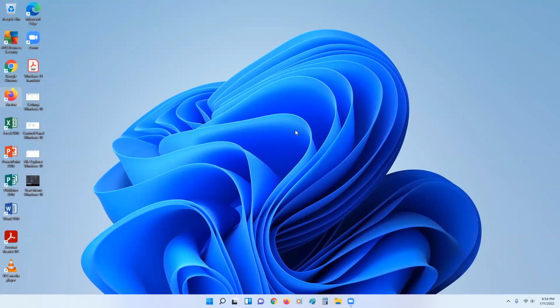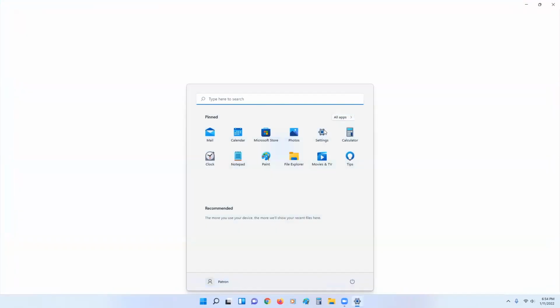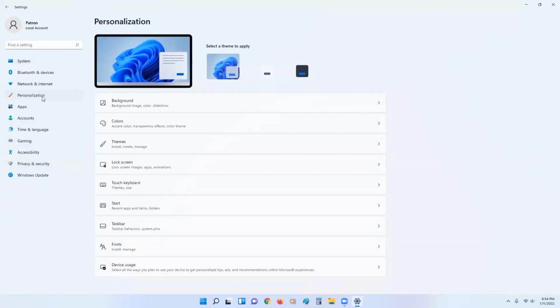Well, let's see. So the first thing to notice, if you didn't notice it already, is the taskbar is centered rather than left justified. So this is something that I switched when I started using Windows 11 at work. So you can switch it back to left justified if you go into the settings menu and then personalization, where we just were.